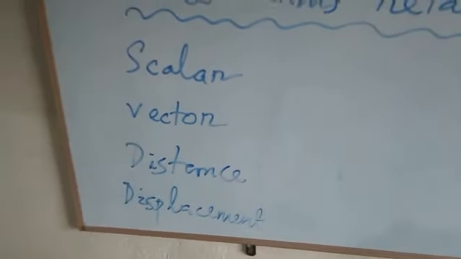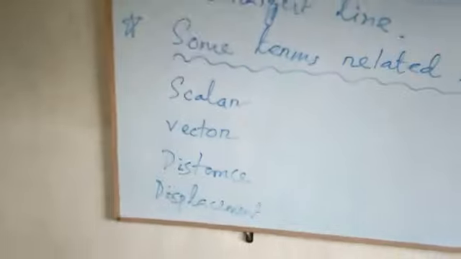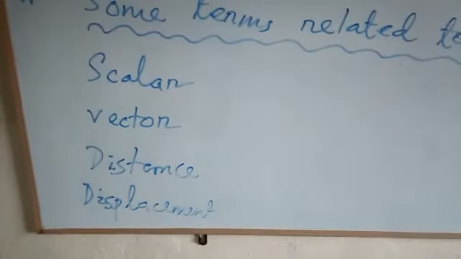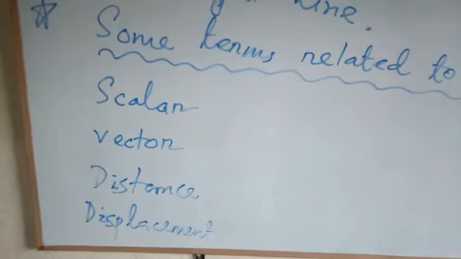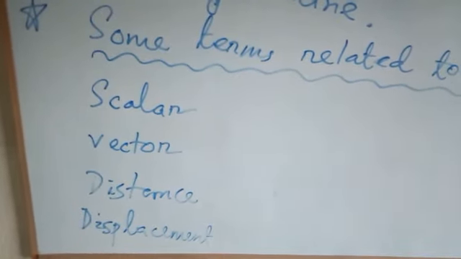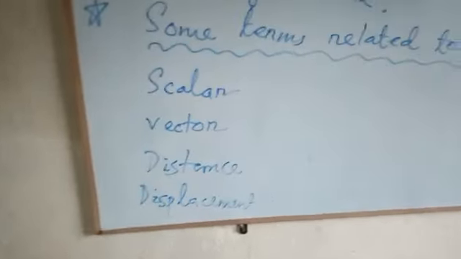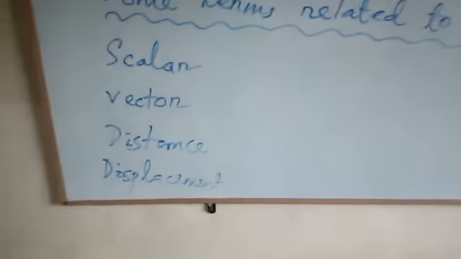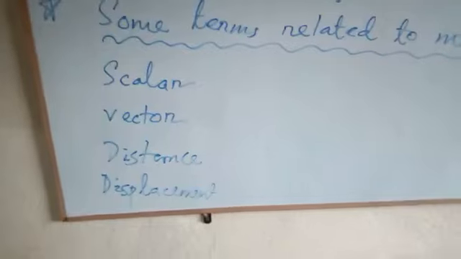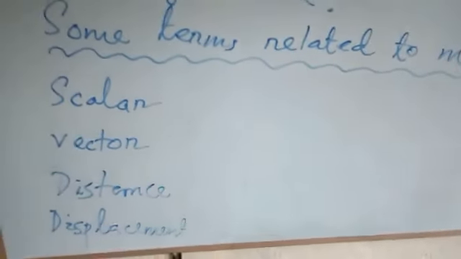Distance is again a scalar quantity. Distance is always positive. Distance is never zero and never negative. It is the actual path followed by a body with the passage of time. And displacement has magnitude as well as a direction. That is the shortest length between two points or two locations. Distance is the actual path followed. Displacement is the shortest length between the two locations. To understand this, we can go for an example here.